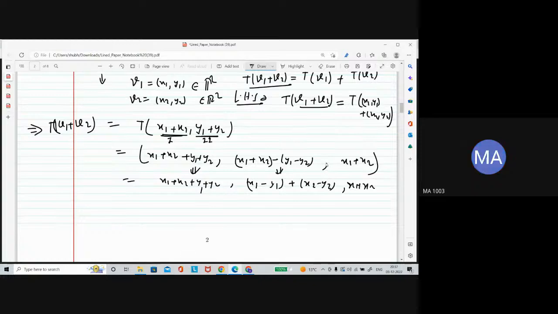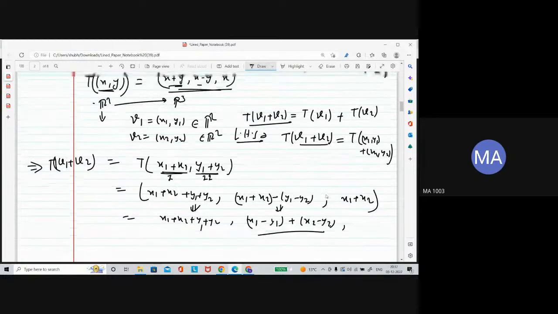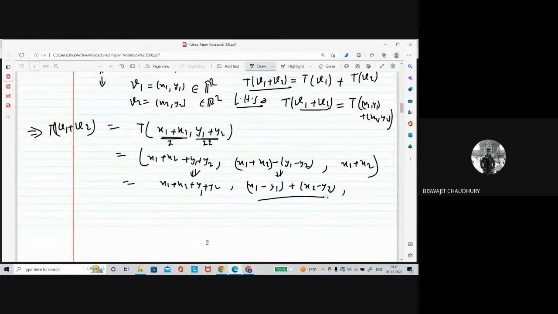Here, x1 minus y1 plus x2 minus y2. This should be y1 plus y2. So x1 plus x2 minus, in the bracket, y1 plus y2. Oh, sorry. Here it is. Yes. And here is the same.